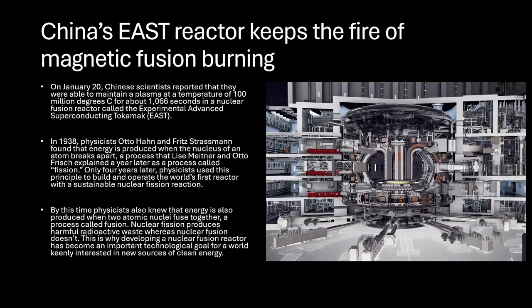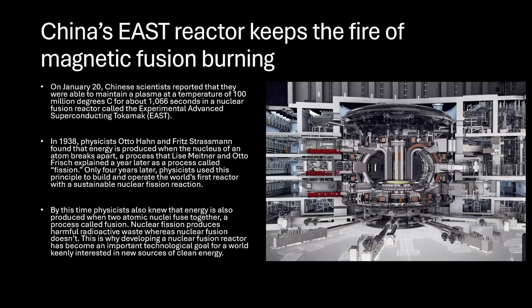So this was a major milestone in the quest of nuclear fusion, surpassing the previous record. In the previous record, it was only 403 seconds in 2023, but recently it is 1,006 seconds, which means they've already crossed 1,000 seconds, which is a good thing. Now, everything that we need to know about this particular thing is, what is this EAST? That is Experimental Advanced Superconducting Tokamak. Now we'll understand a little bit about this in detail.